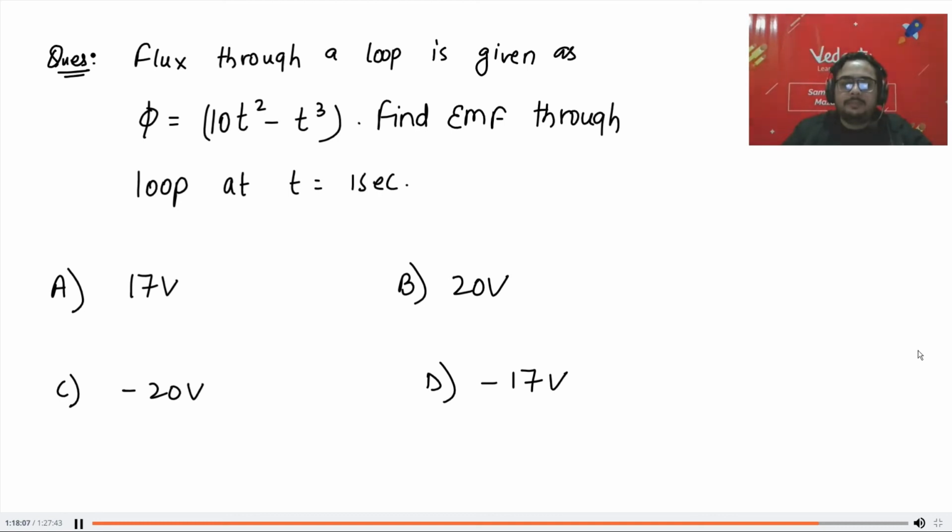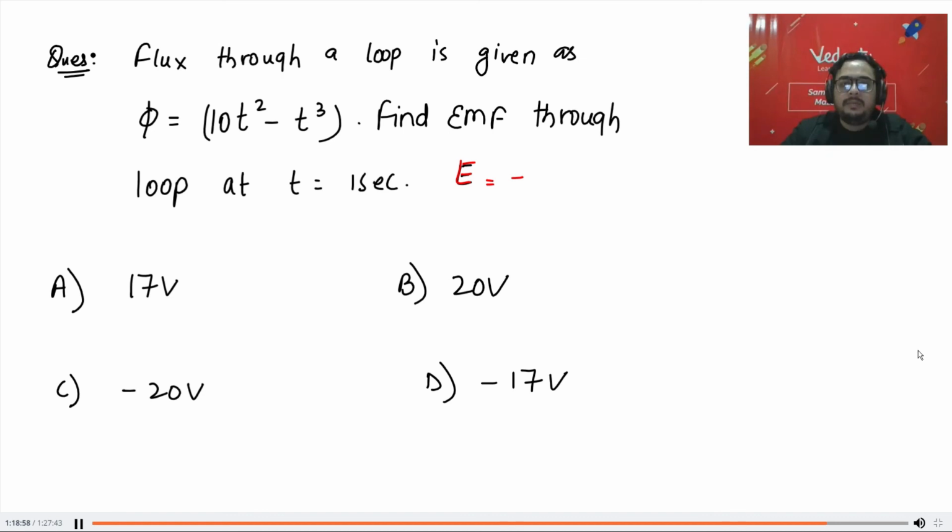Chalo, let us start. Mark your answer, everyone. Okay, chalo, let's see. 56% are correct. Okay, so let's look at the solution.